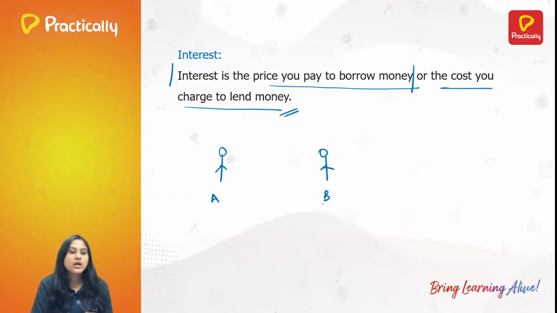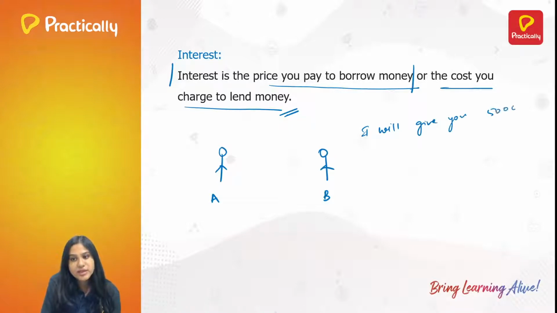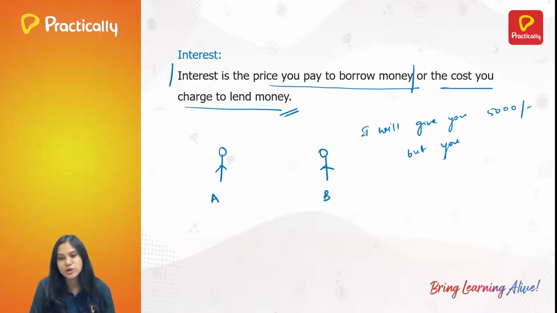Person A is asking his friend person B, hey, I'm a little out of cash. Could you please help me with rupees 5,000? B says, of course, I'll give you rupees 5,000, but you have to pay me interest on it.